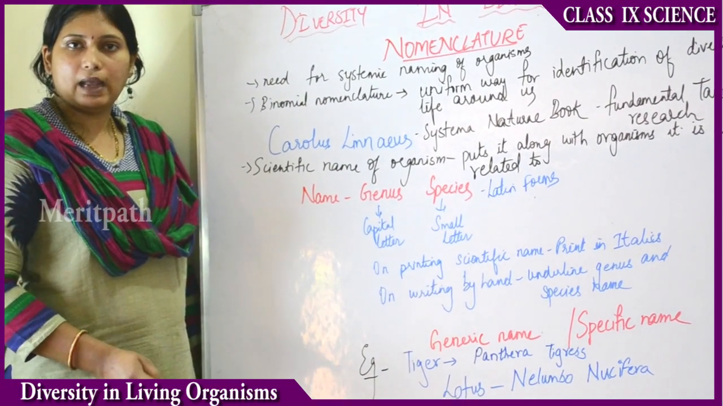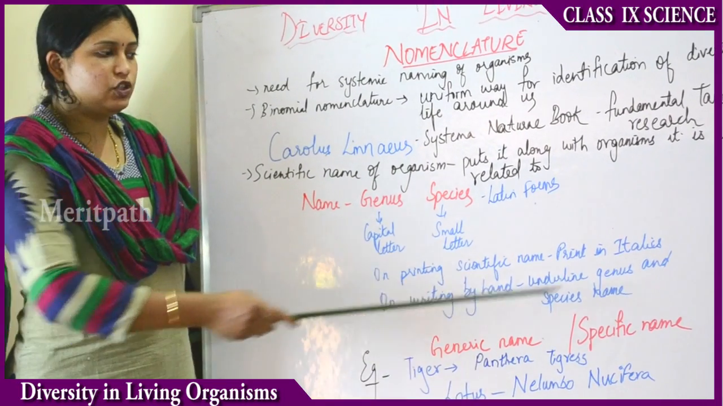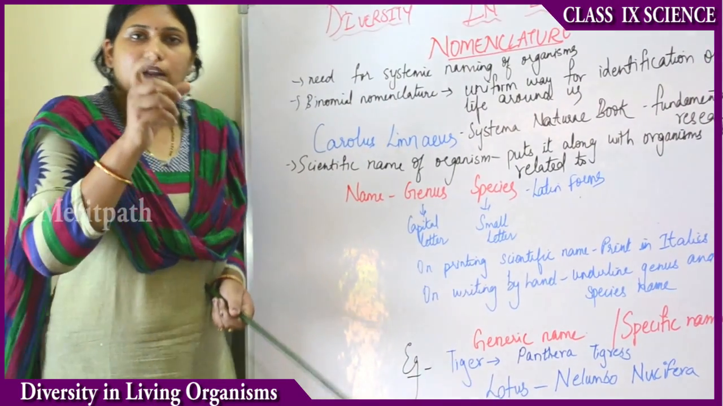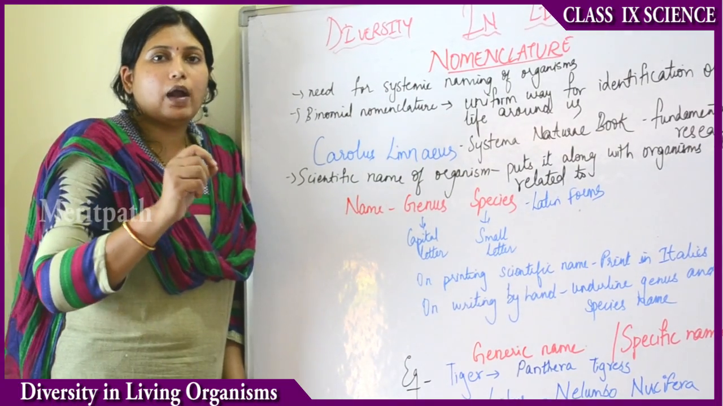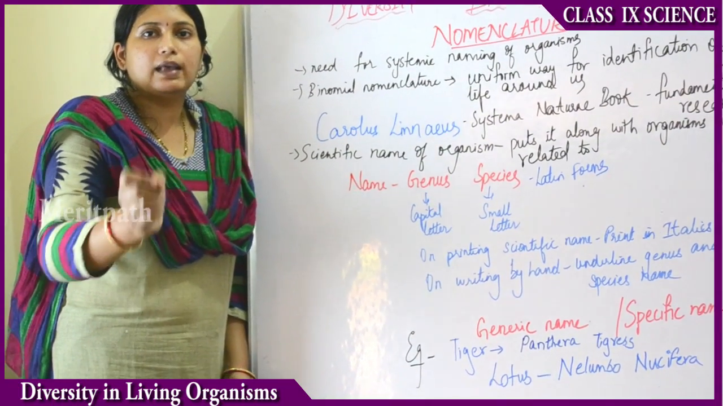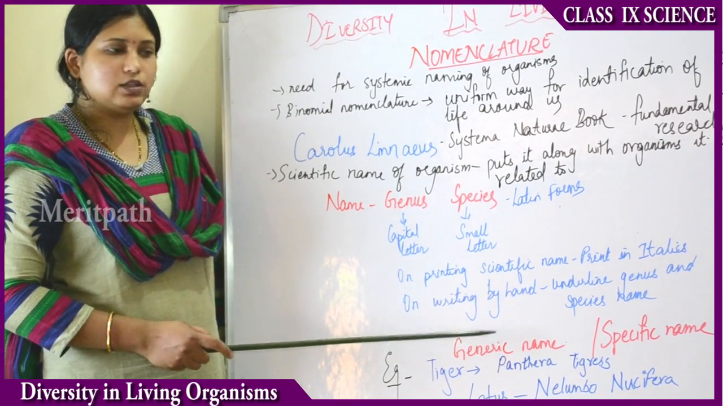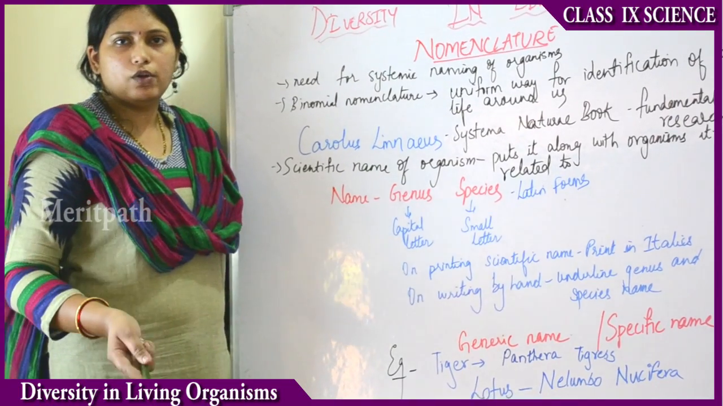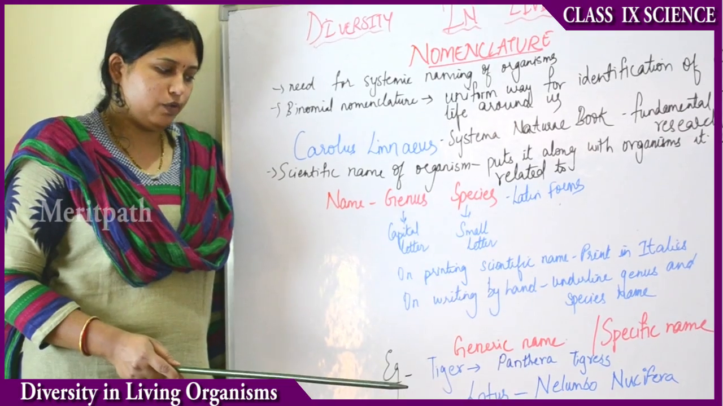If you are writing a scientific name by hand, you have to underline the genus and the species name. While writing a sentence by hand, if you are writing a scientific word, you have to underline that word. Every scientific name consists of a generic name and a specific name. This will be similar all over the world. The scientific name of any life will be similar all over the world.